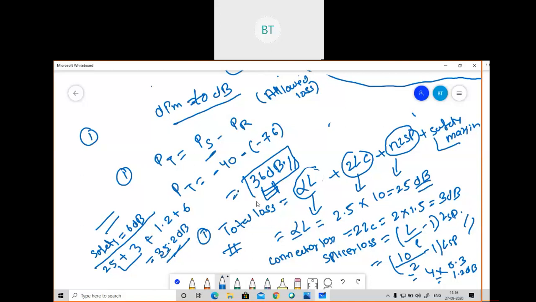So here we can say that the total loss is less than the allowed loss, and so the signal can be received without any problem. If the total loss is more than the allowed loss, the signal can't be received. So you should always remember that the total loss will always be less than the allowed loss. This is the allowed loss formula, and this is the total loss formula. Like this we can deal with the problem of the losses which happen in fiber optics.